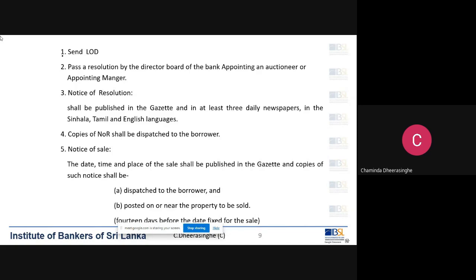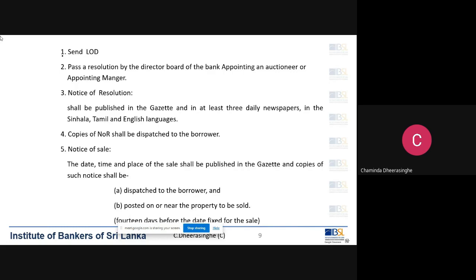There's no point of appointing a manager to manage this 20 perch. You can't generate any income. It's a residential property. You can lease it out, but it is not sufficient to recover your loan. So in a situation like that, the best thing is to appoint an auctioneer to auction the property. You sell the property and take the money and recover your loan and interest and charges and everything.